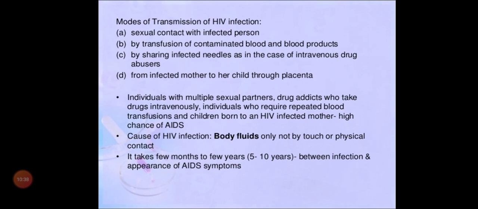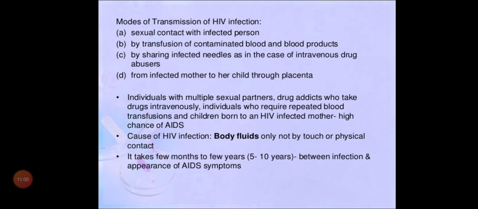And the fourth one, from an infected mother to her child through the placenta, not always. For example, there are reports that sometimes the HIV virus won't affect the child, but there are also reports that through the placenta the HIV virus is spread. So that is also a reason.